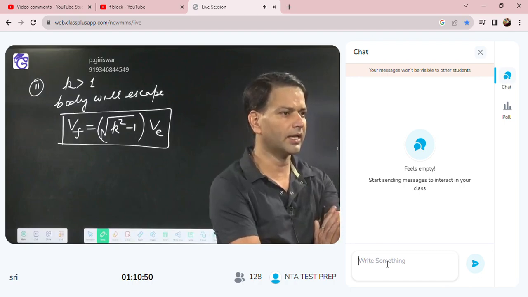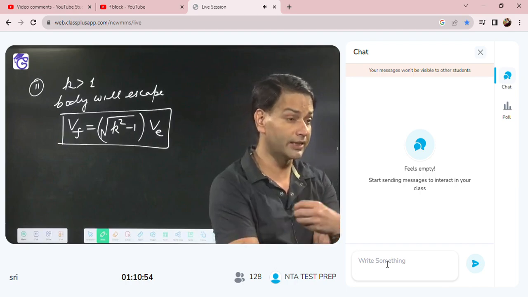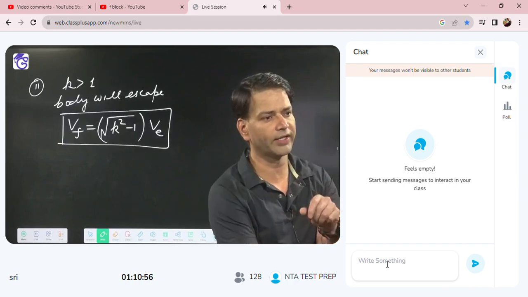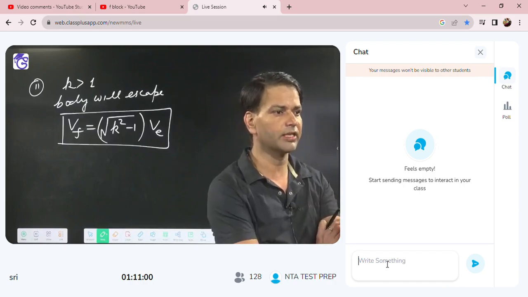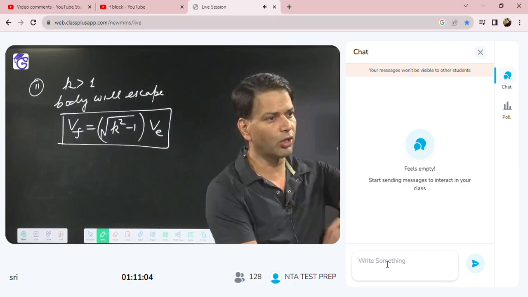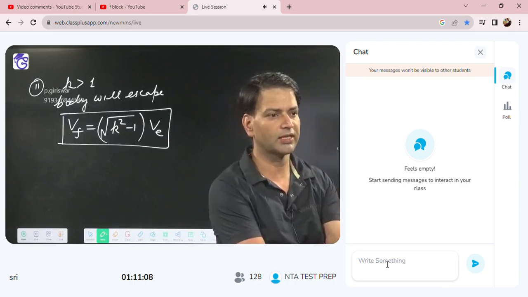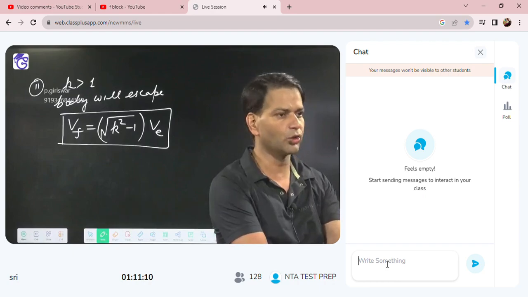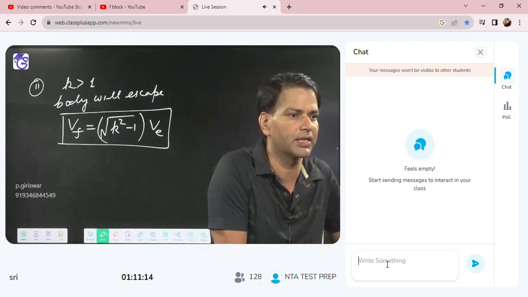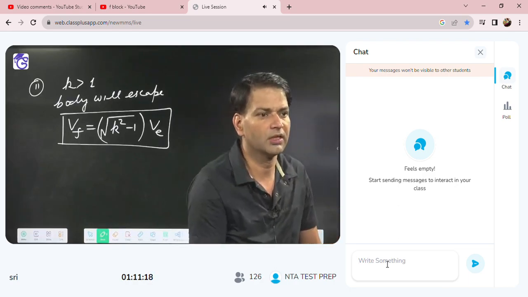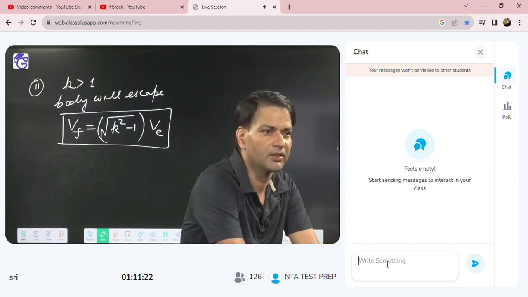Like in the NCERT exercise, they have given that the body is projected at 3 times the escape velocity, find the final velocity. So 3 times escape means the k value is 3. So 3 square minus 1 is under root 8, which is 2 root 2, and the escape velocity is 11.2 kilometer per second. Multiply that, and you will get the answer.